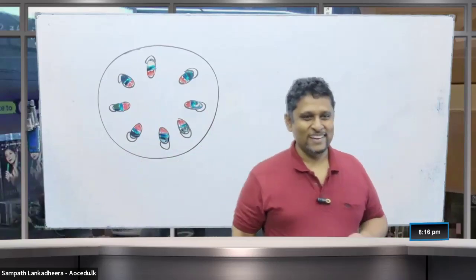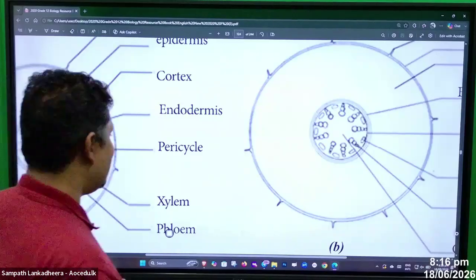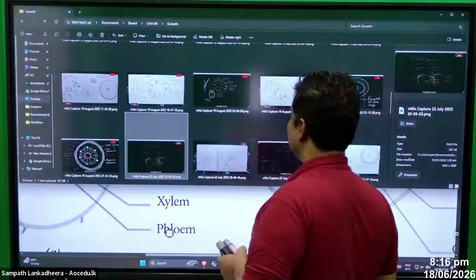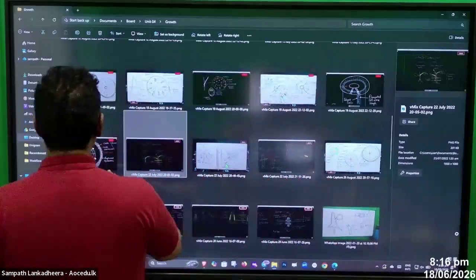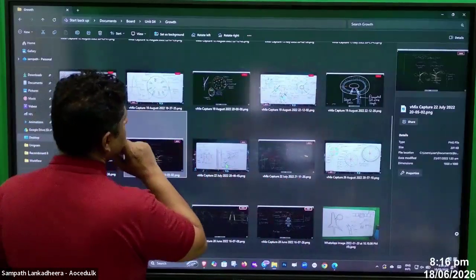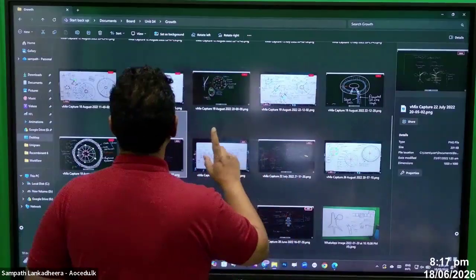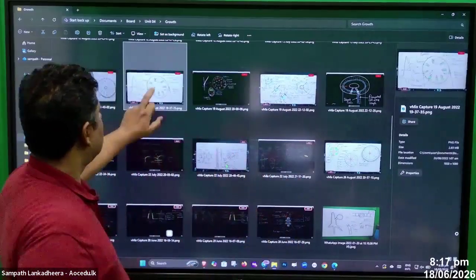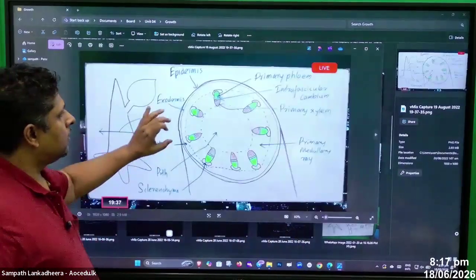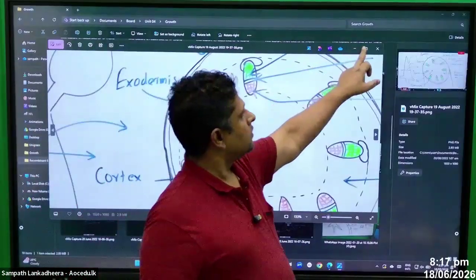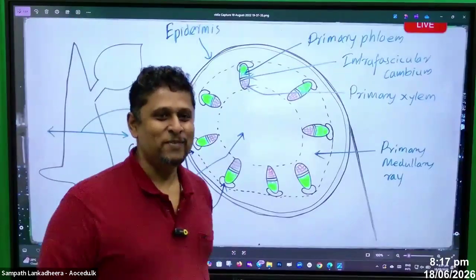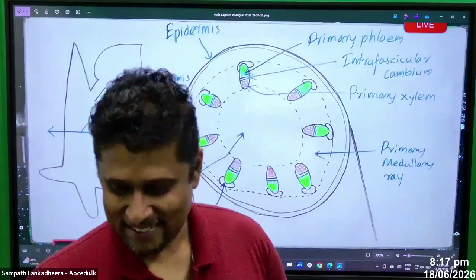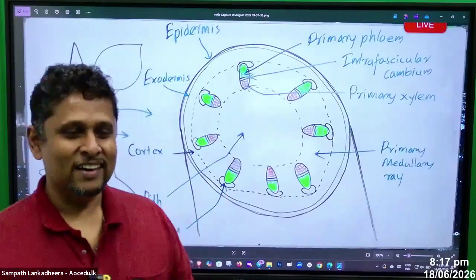That's not a nice diagram. We'll see, people, whether we can do something with this. How about this stem? Mithil, this is better, no? This is better. Look at this.